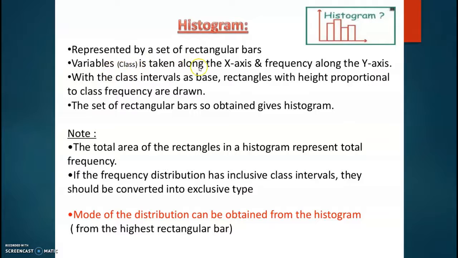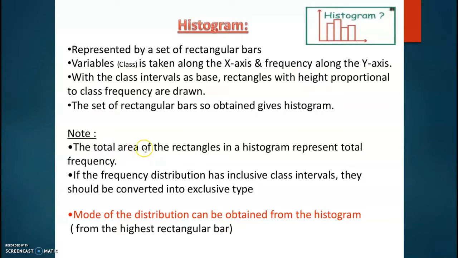Variables are taken along the x-axis and frequency along the y-axis. This is the picture of histogram. With the class intervals as base, rectangles with height proportional to class frequency are drawn. The set of rectangular bars so obtained gives histogram.